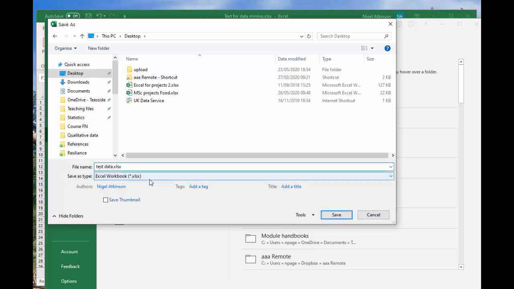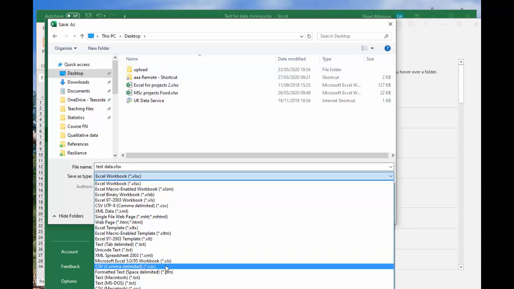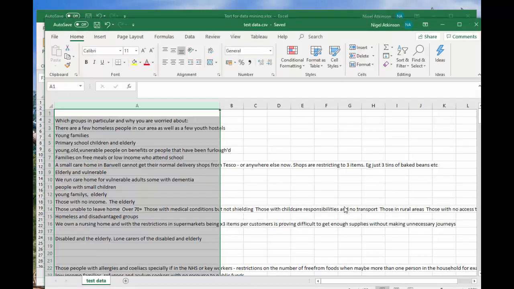Okay, now at the moment it's defaulting to save as Excel worksheet. What we want, as I mentioned, is something called a CSV. So we go down to here, we find comma separated, comma delimited CSV, and save it. Now Excel will complain a lot about this. It prefers it in its own format, but we do need it in this format, so make sure you don't resave it accidentally into Excel. So we're going to save.